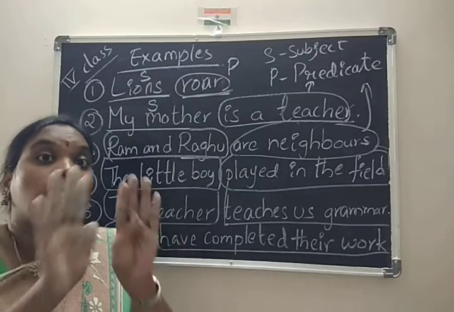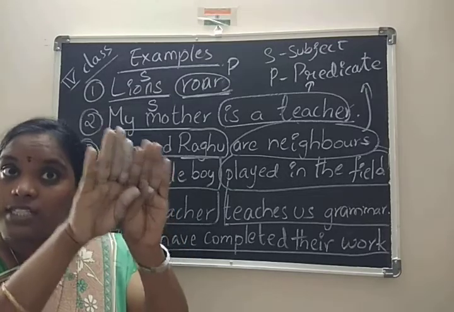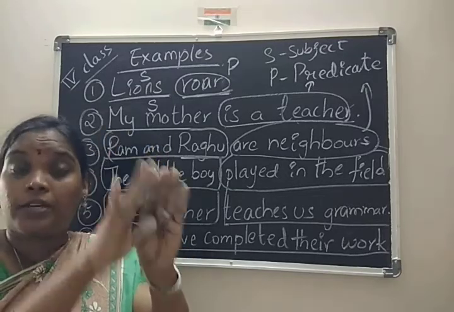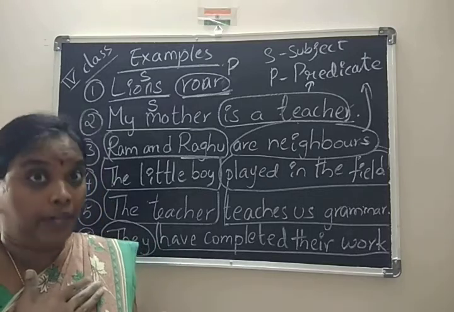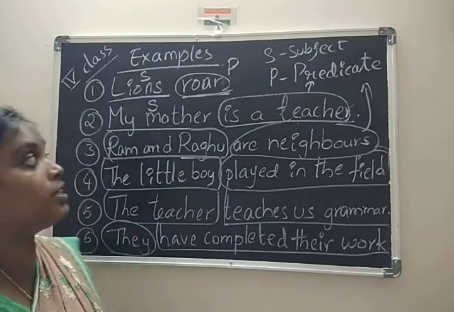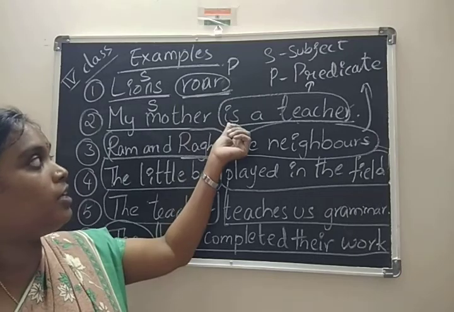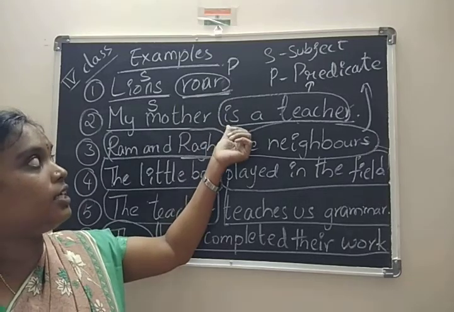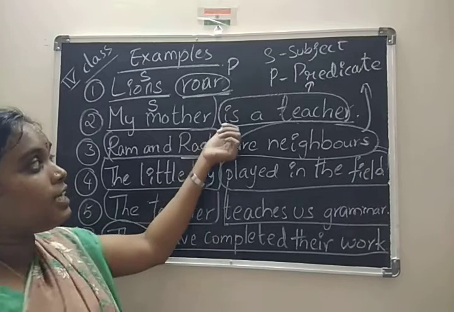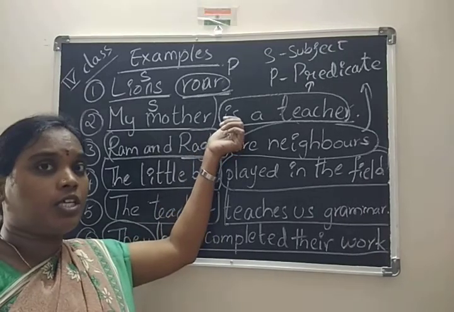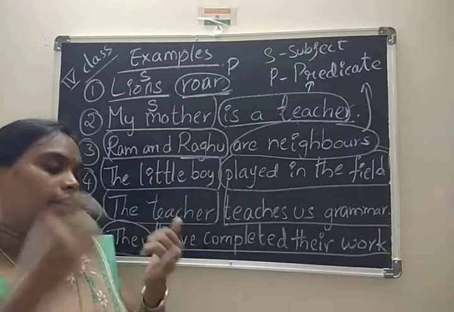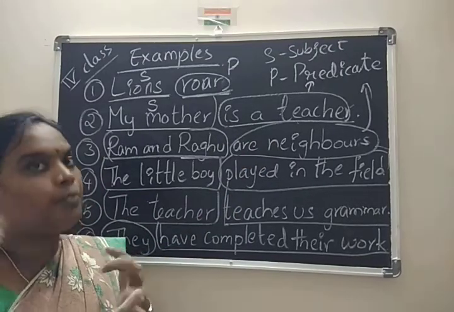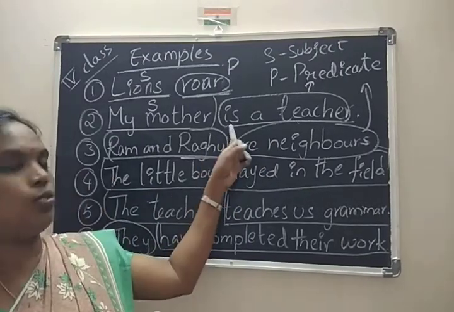We are talking about my mother. So that is one unit only. Here my is possessive. And maybe you have a doubt here: is is a be form. Is a teacher. So here, helping verb, be form and main verb also is only.